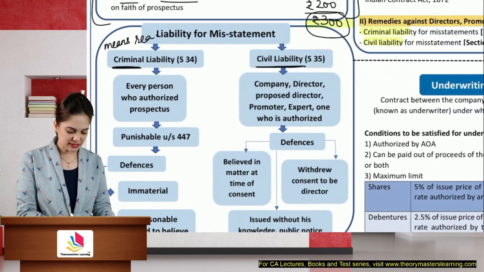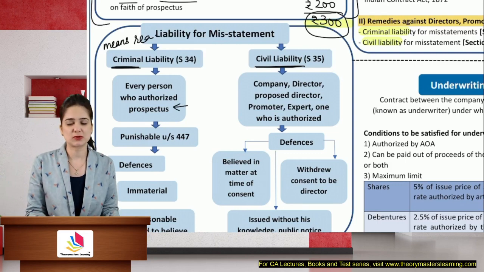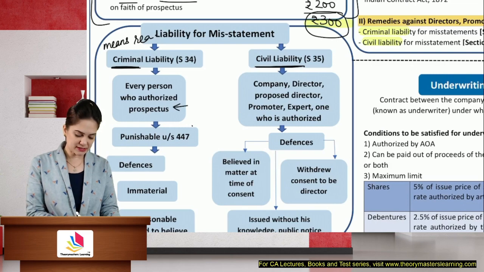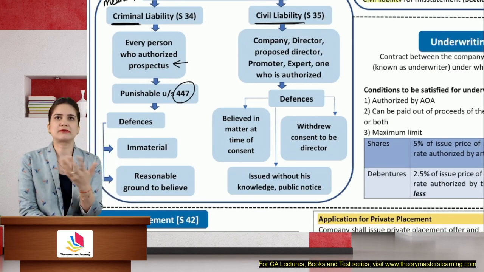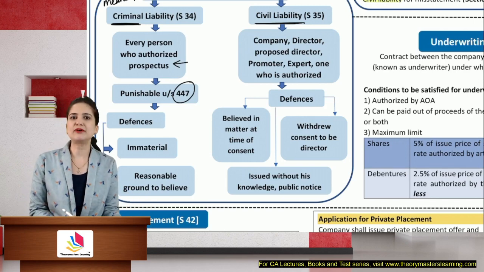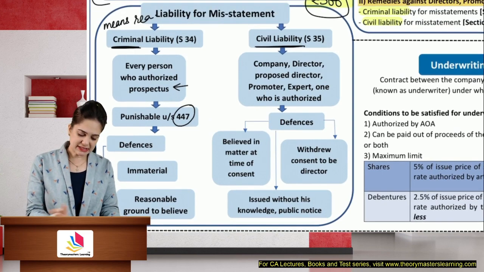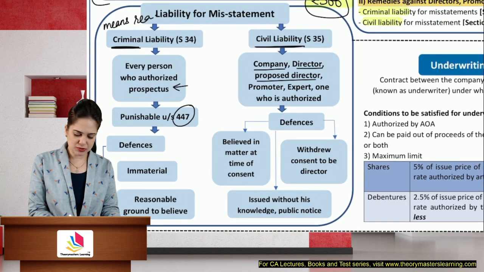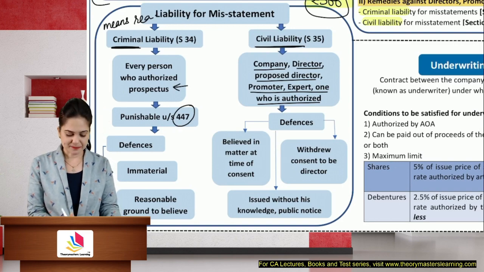Every person who has authorized the issue of prospectus, can be a director, proposed director, can be even a chartered accountant who has authorized the issue, they will be punishable under section 447, which is punishment for fraud. But if the directors prove that they thought the information was immaterial, or that the inclusion or omission was required, that they had reasons to believe that inclusion or omissions were required, then in that case they will not be proceeded against.